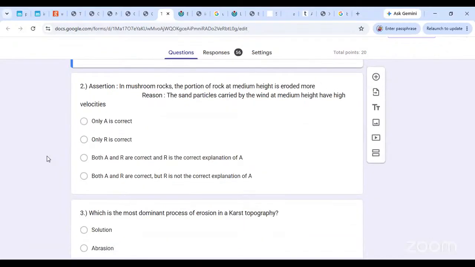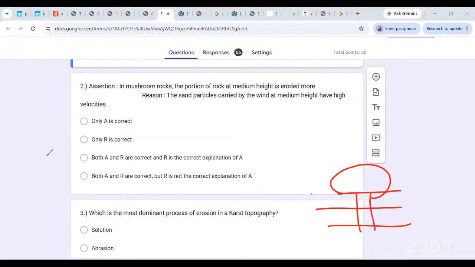In mushroom rocks, the portion of a rock at medium height is eroded more, and the reason being the sand particles carried by wind at the medium height have high velocities. Is the assertion right that in mushroom rocks the portion at medium height gets eroded more? No, this is the mushroom rock. Yes, this is the base, this is the base, this is the mushroom rock like this. Okay, tell me, is the most erosion happening at this level or at the lower level? The bottom.